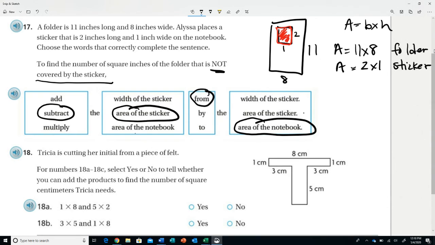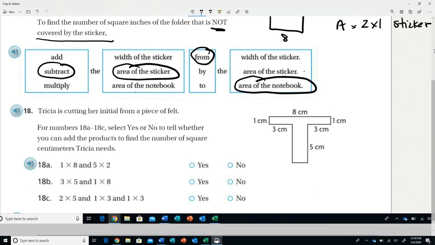All right, question 18. Trisha is cutting her initial, so her initial is a T for Trisha. Felt is just this soft piece of fabric. Now, we need to see how do we find the square centimeters she needs. So this is going to be one of those find the area. So I would cut here, and I'd have a very long and skinny first rectangle and a shorter, thicker one down here. The first one, this area would be 8 times 1. And for the second one, the area would be, let's see.